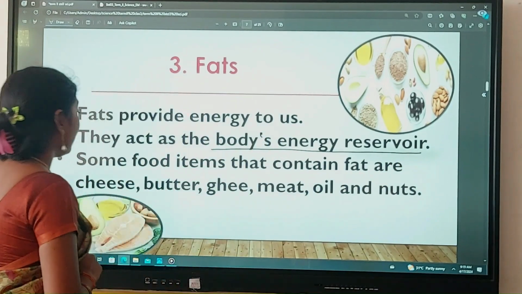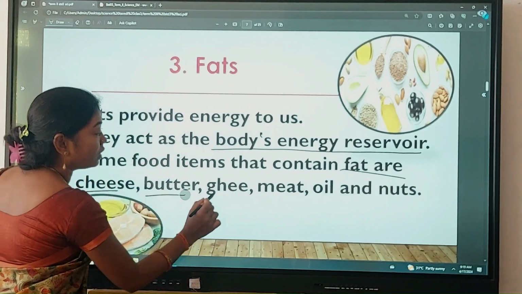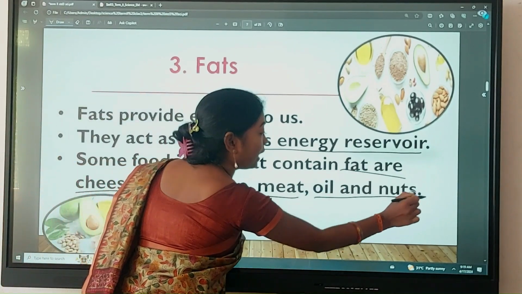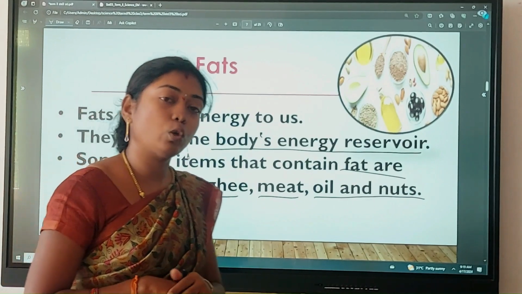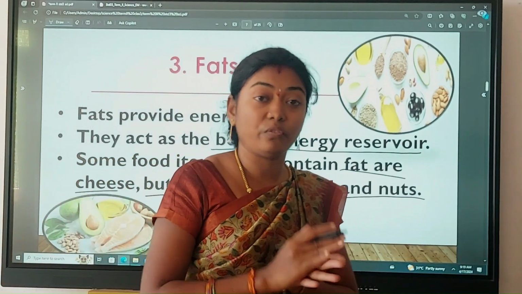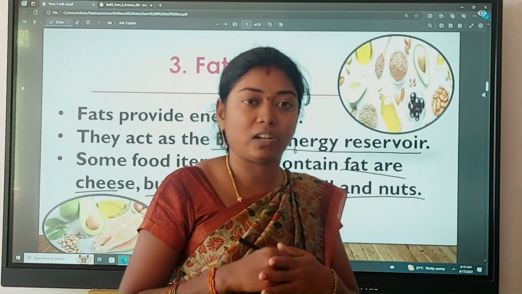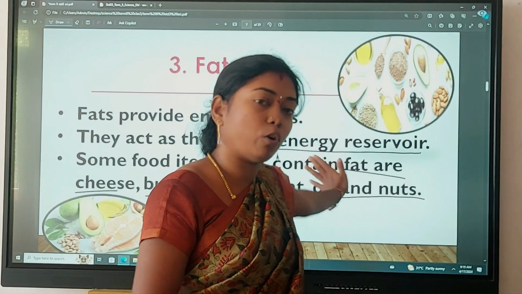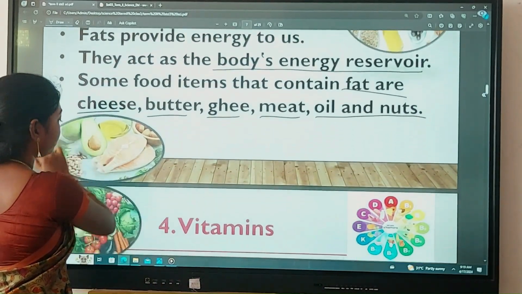Okay, these fat foods are cheese, butter, ghee, meat, oil and nuts. These are the fat-rich foods, also known as energy reservoir foods, which give energy when we are feeling tired, whenever our body needs energy. The fat which is stored in our body gives us energy.